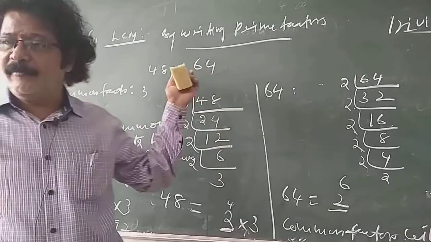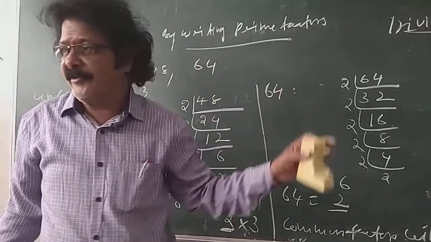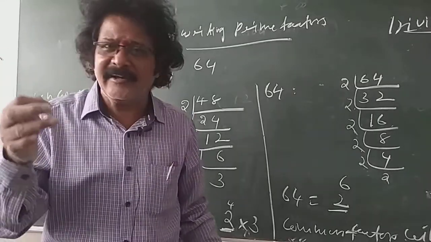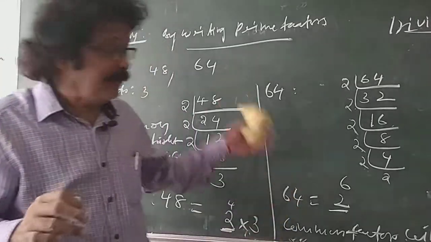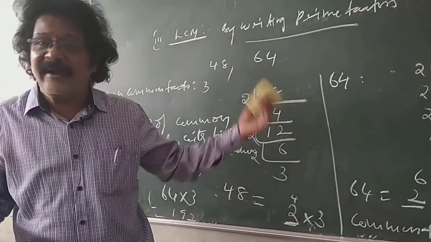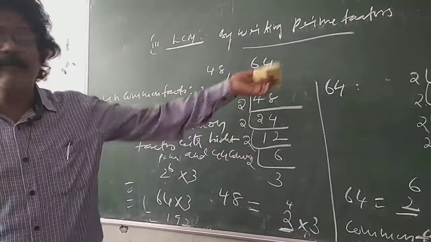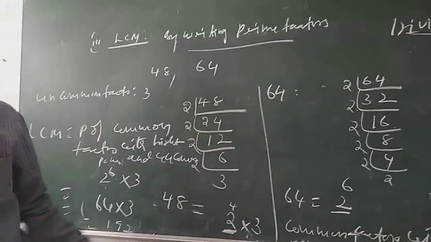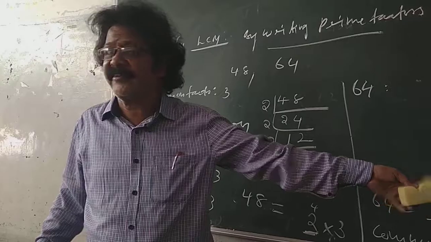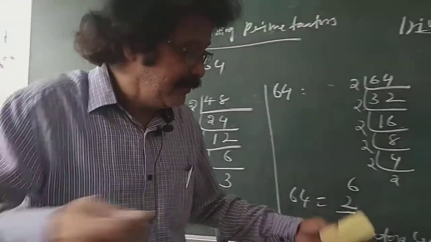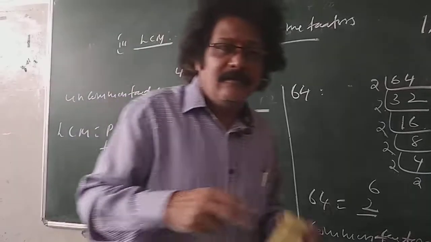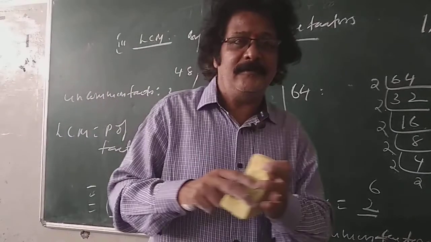These are the 3 methods. Using these 3 methods you can find the LCM. One is writing the multiples, which we already learned in the 6th, 7th, 8th and 9th class, and the division method also. The third, new method is factorizing and picking up the common factors, and the LCM is the product of common factors with highest power and uncommon factors. Next is HCF.